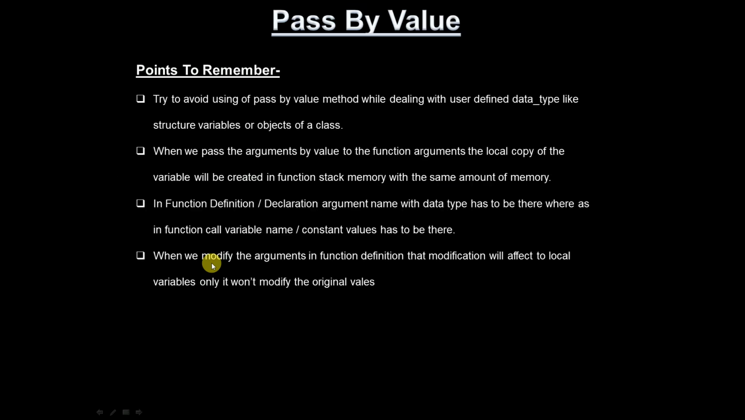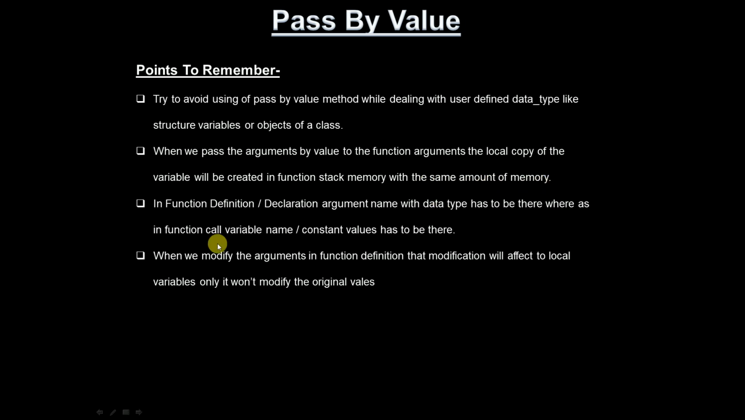Okay, so when we pass the arguments by value to the function arguments, the local copy of the variable will be created in function stack memory with the same amount of memory. Remember this point, same amount of memory.